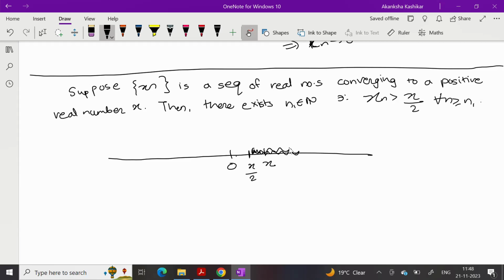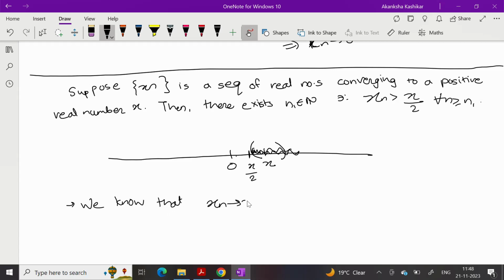From the definition of convergence, we know that after finitely many terms, all the terms can be made to come inside a neighborhood. So if I construct my neighborhood in such a way that it is completely to the right of x by 2, then after finitely many terms, all the terms will be inside this neighborhood. That is, all the terms will be larger than x by 2. Correct? That is exactly the idea.